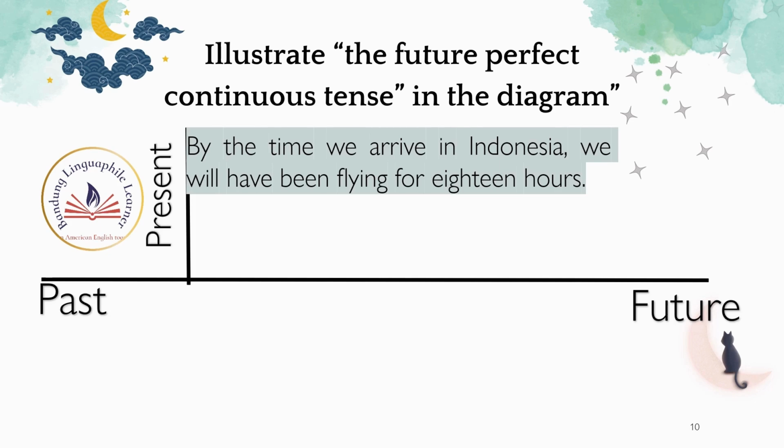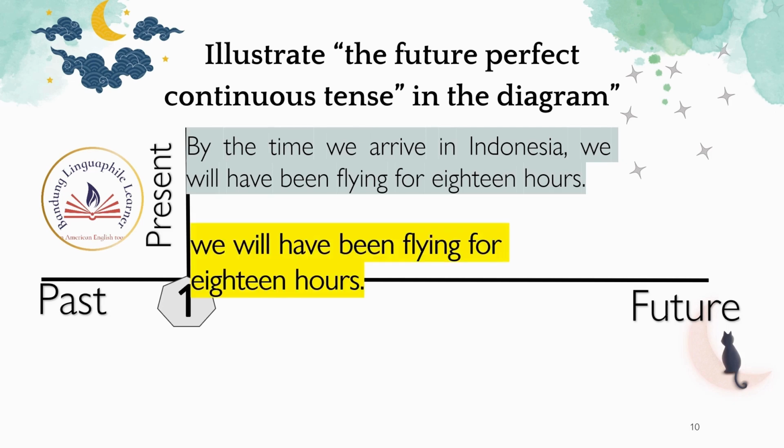In this timeline, the first action is we will have been flying for 18 hours, which needs to be completed before the second action.